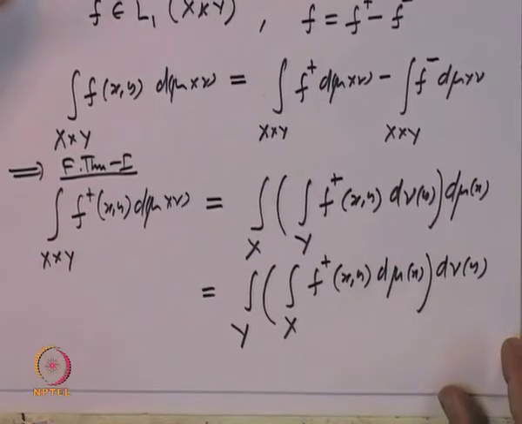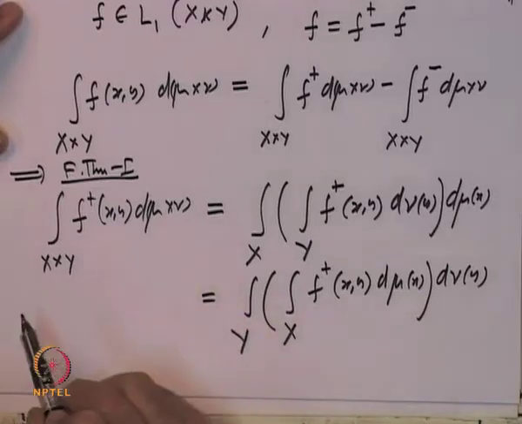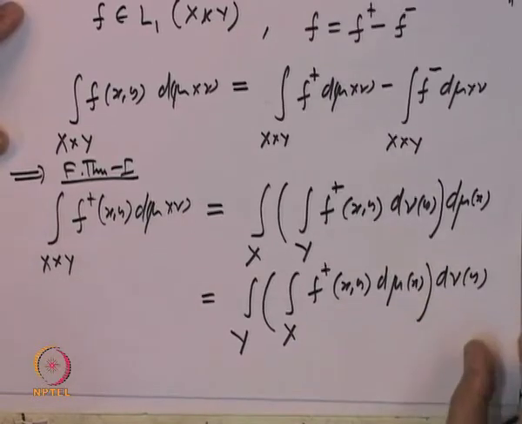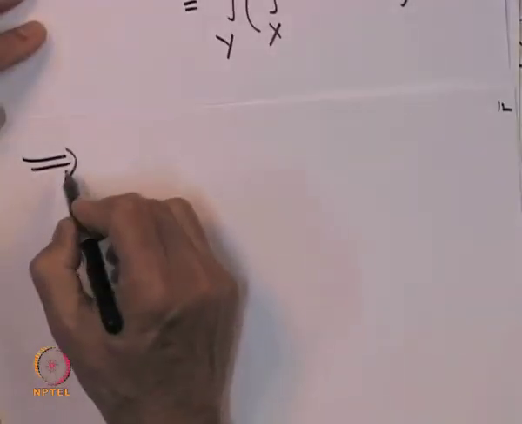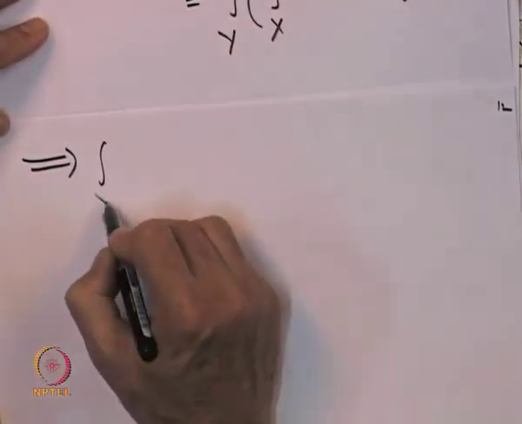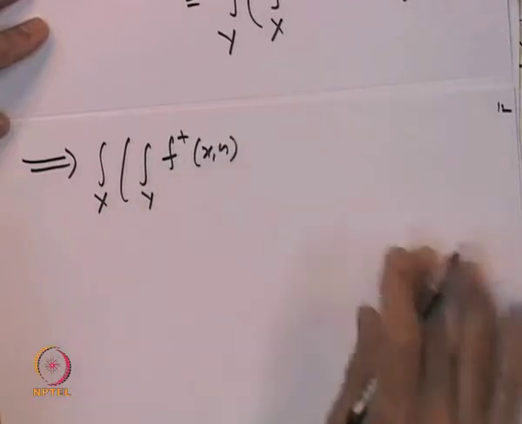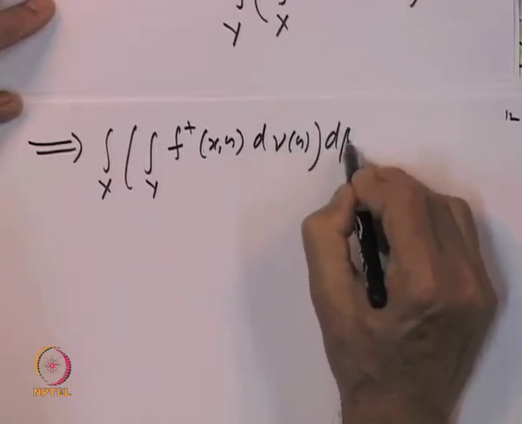So, that is these two, this is for f plus, where we have used Fubini's theorem 1. And now, let us observe that f being integrable, this quantity is finite. Okay. So, all these integrals are finite quantities. So, all this being finite implies, for example the first one implies, because of integrability, that the integral over x, integral over y of f plus x y d nu y d mu x